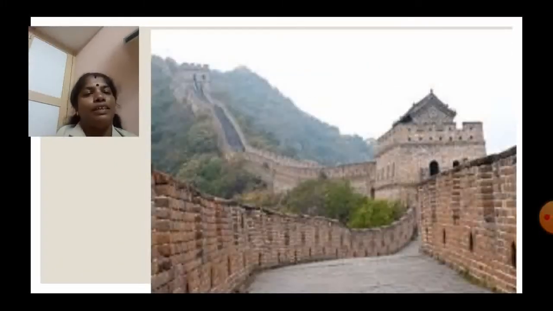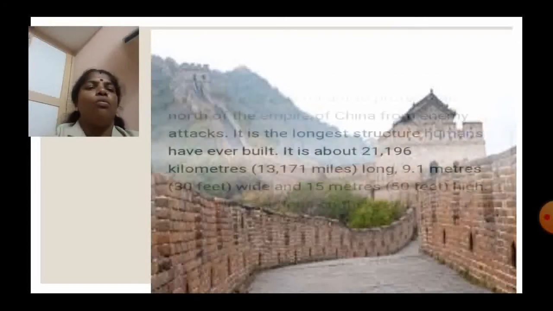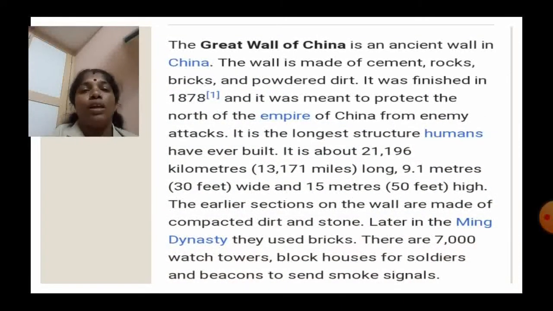Look keenly. A tower is there on each and every side. Most of the soldiers worked to build this biggest wall. It is a long wall. It is said that there are 19 walls in total. Here, the Great Wall of China is an ancient wall in China.